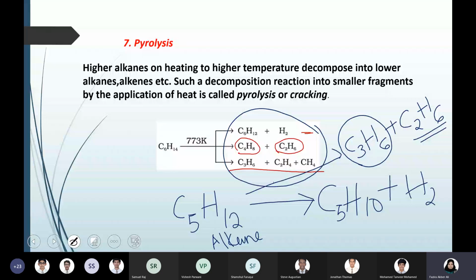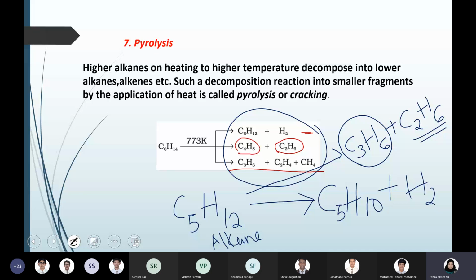Different types of combinations are possible. You can write any one among these, but always make sure that when you are writing the product side, there is a minimum of one alkene, and the number of carbon atoms of the starting compound should be equal to the total number of atoms in all the products.